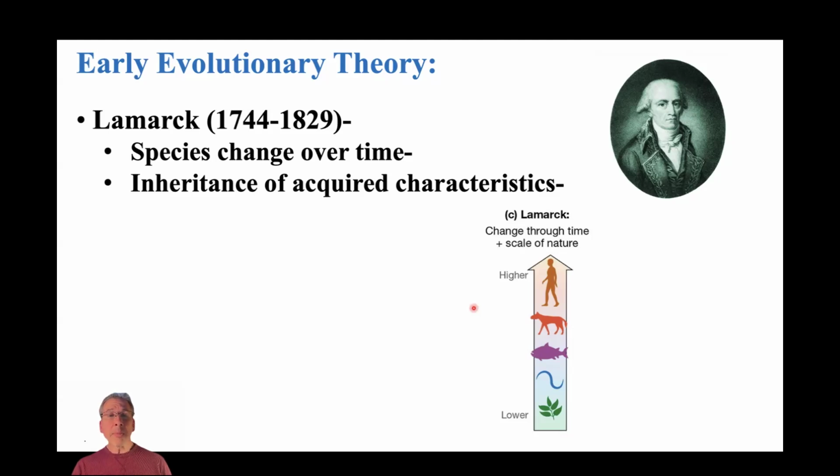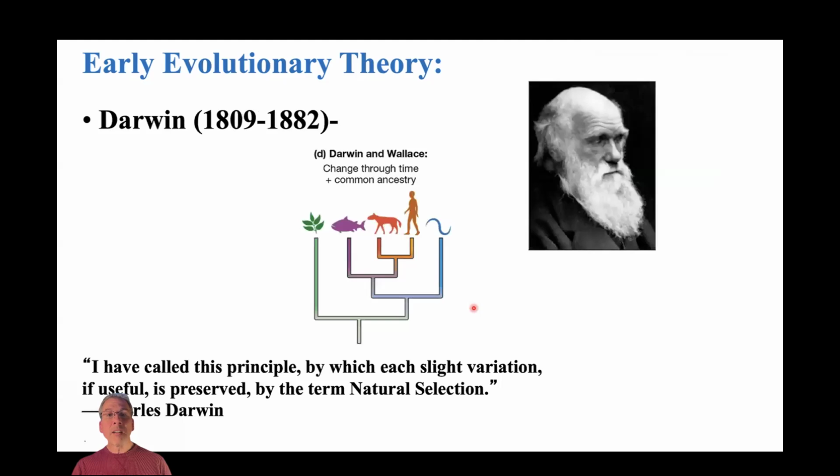But then a little bit later in the 1800s, we've got Alfred Russel Wallace and Charles Darwin, who really kind of changed the way that we think about evolutionary relationships. Though you may not have heard of Alfred Russel Wallace, you undoubtedly have heard of Charles Darwin. Essentially, if we just focus on Darwin here, he argued that species can change over time, but rather than thinking about this evolution from lower to higher organisms, we should think in terms of shared or common ancestry.